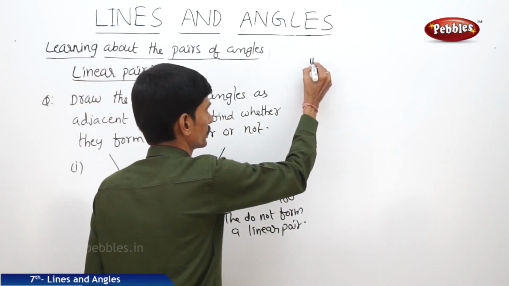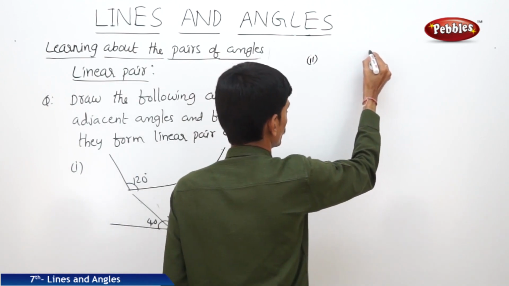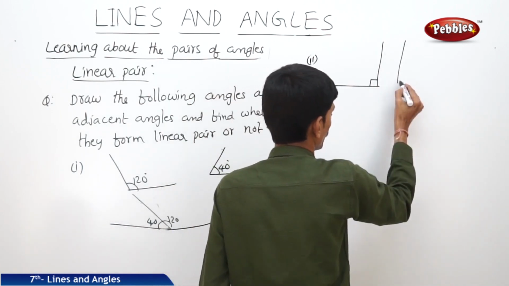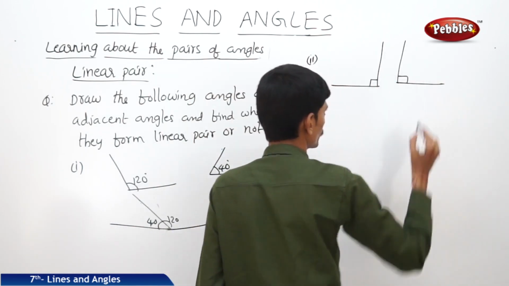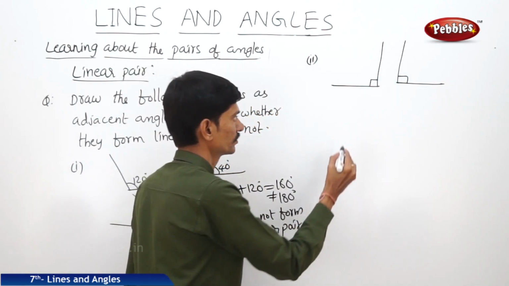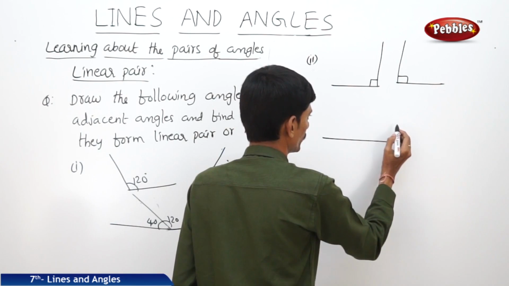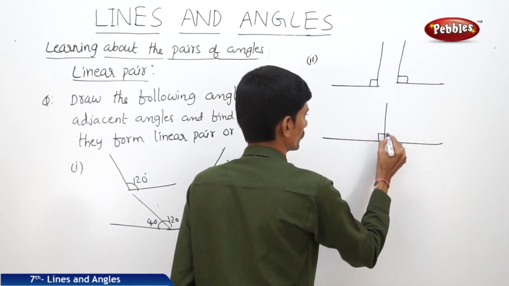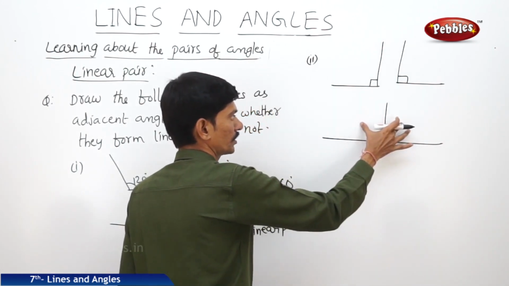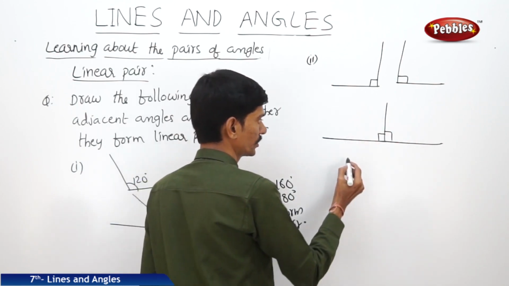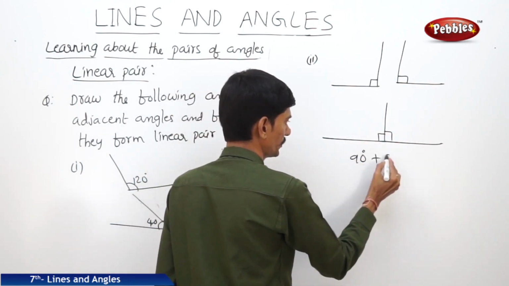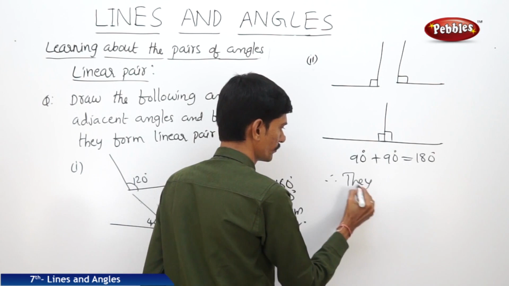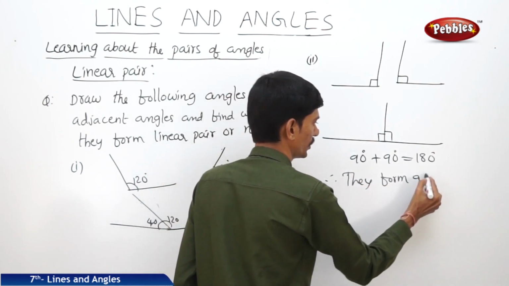Now the second, in this, this is a right angle, and the second angle is also a right angle. Now if you draw these two right angles as adjacent angles, we get two angles like this. Now here the two angles are adjacent angles. Now let us check their sum. 90 plus 90 equals 180 degrees. So therefore they form a linear pair.